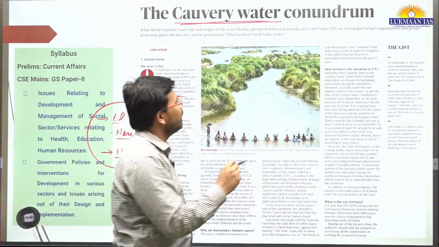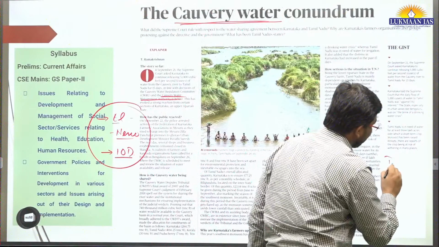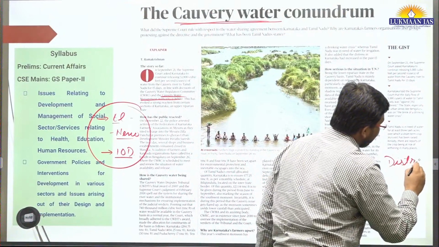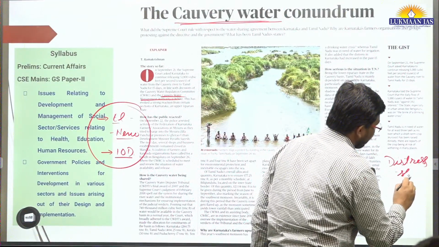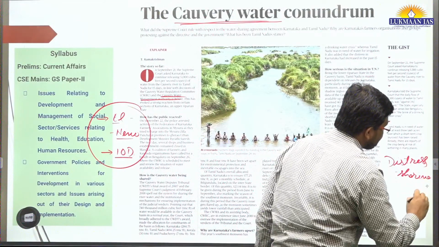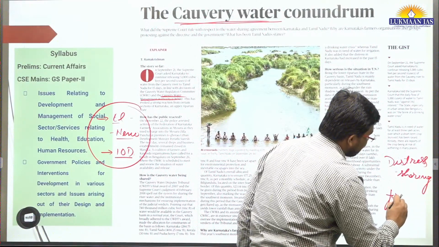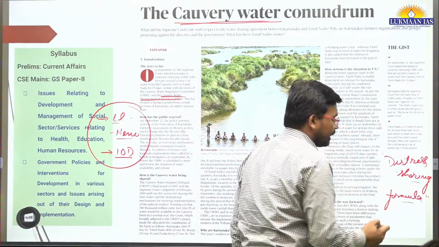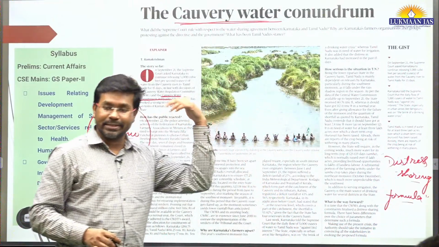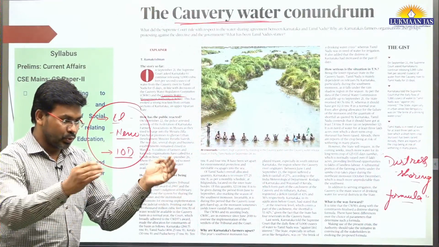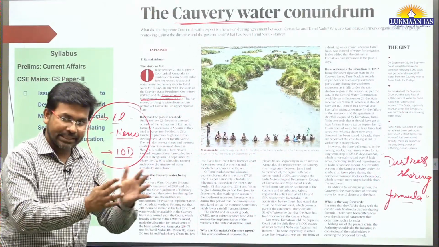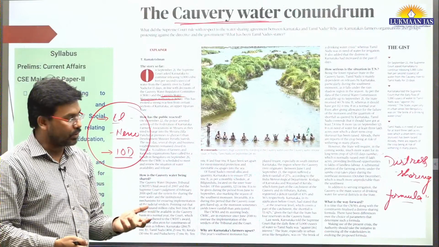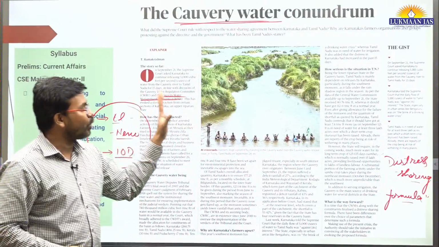What formula? Distress sharing formula means whenever we have lesser rainfall, in that case the other states should also understand that rainfall is less despite the previous decisions that have been taken. So if rainfall is less, distress should be shared by different states altogether. In this article they have talked about that thing.